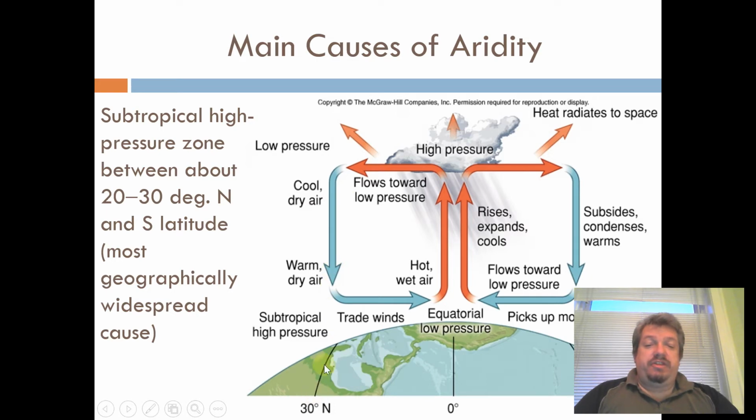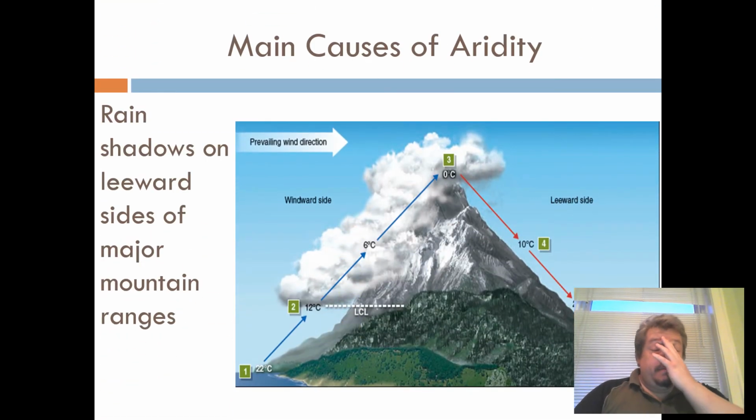And this happens at about 30 degrees north of the equator and 30 degrees south of the equator. So there are two huge bands called the subtropical highs, and that's actually where most deserts lie. The second main cause are rain shadows.